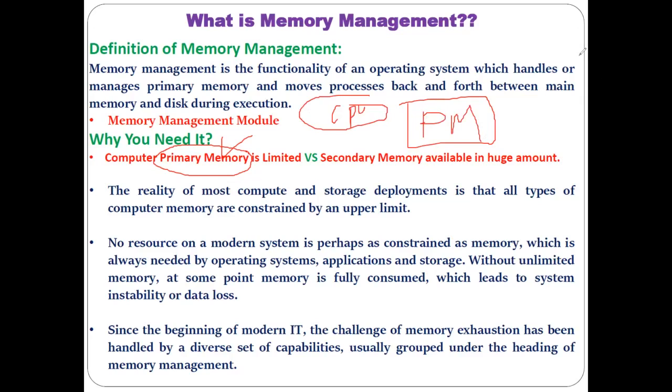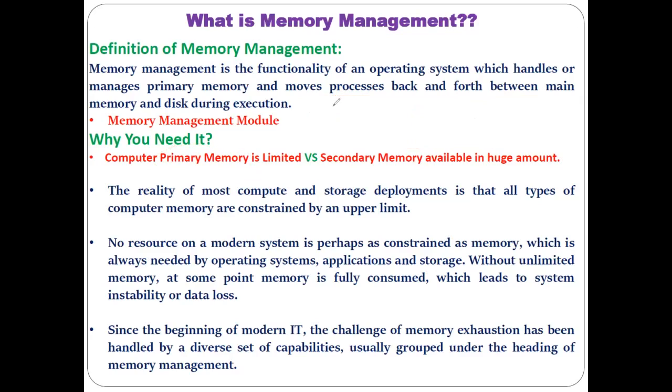Understood? Now that is the reason, as you can see, we will take another example to understand this. But here you need to understand, as primary memory is limited, that is the reason we have to manage it carefully. Understood? And how are we managing it? We are managing it by continuous interaction between the secondary memory and the primary memory.